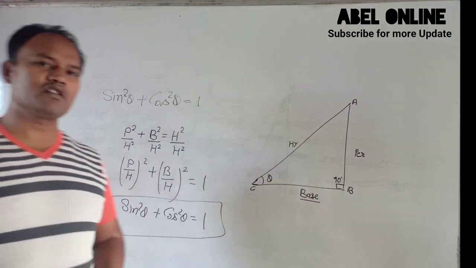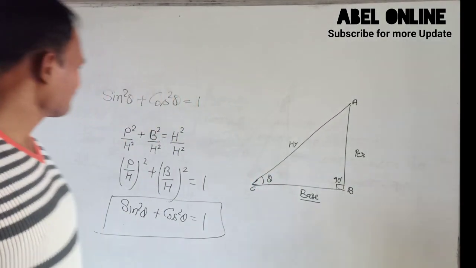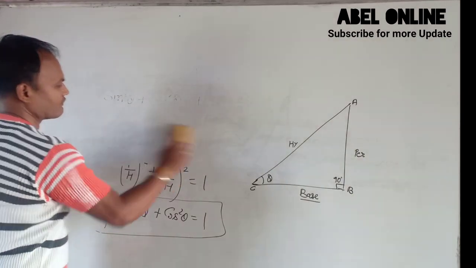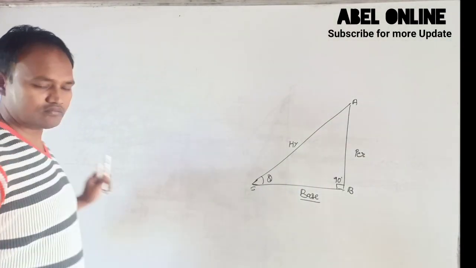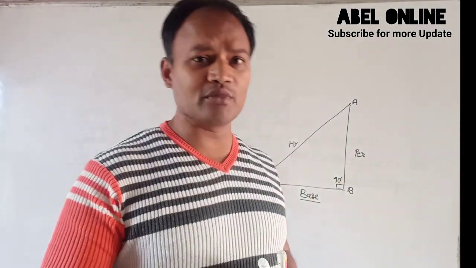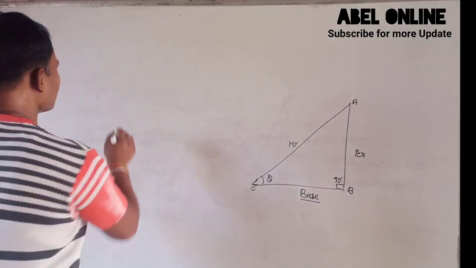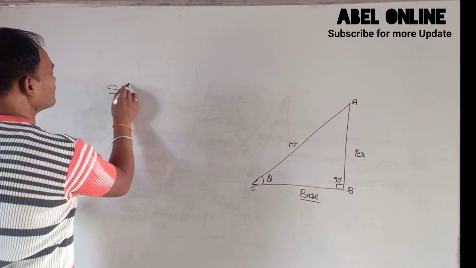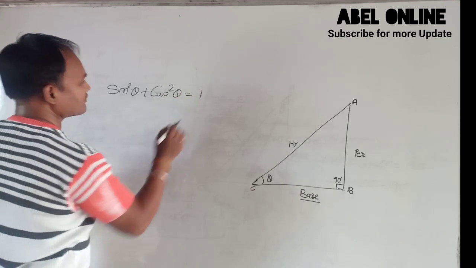Now the question arises, what is the proof of 1 plus tan square theta equals sec square theta? We know the basic form we have proved, sin square theta plus cos square theta equal 1.